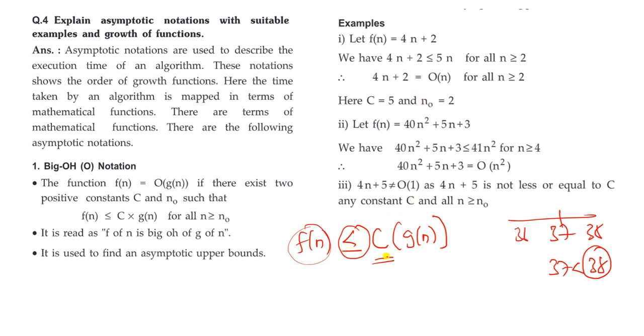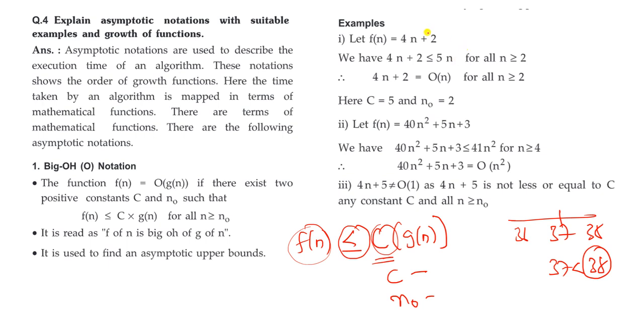F of n is less than or equal to c of g of n. Here c is a constant and n naught is also a constant. We have two positive constants, c and n naught. So what we have to remember from the exam point of view: big O is used to find the upper bound of a particular function, and omega is used to find the lower bound of a particular function.